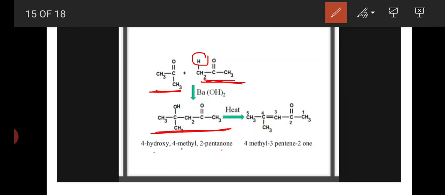Okay, on heating with acids, this aldol product loses a water molecule and forms an alpha beta unsaturated compound. What is that? 4 methyl 3 pentene 2 one. Okay, 4 methyl 3 pentene 2 one. This is the final product after loss of water. Okay, this is the ketones reaction.